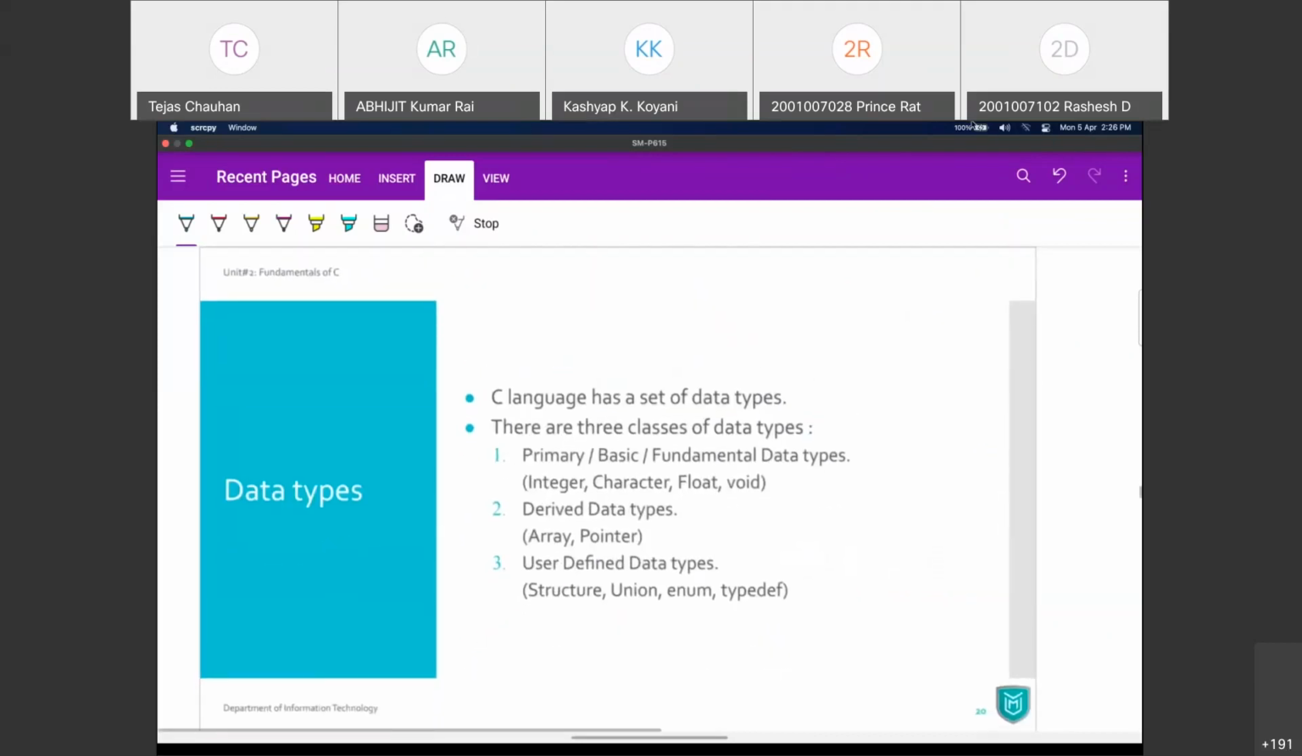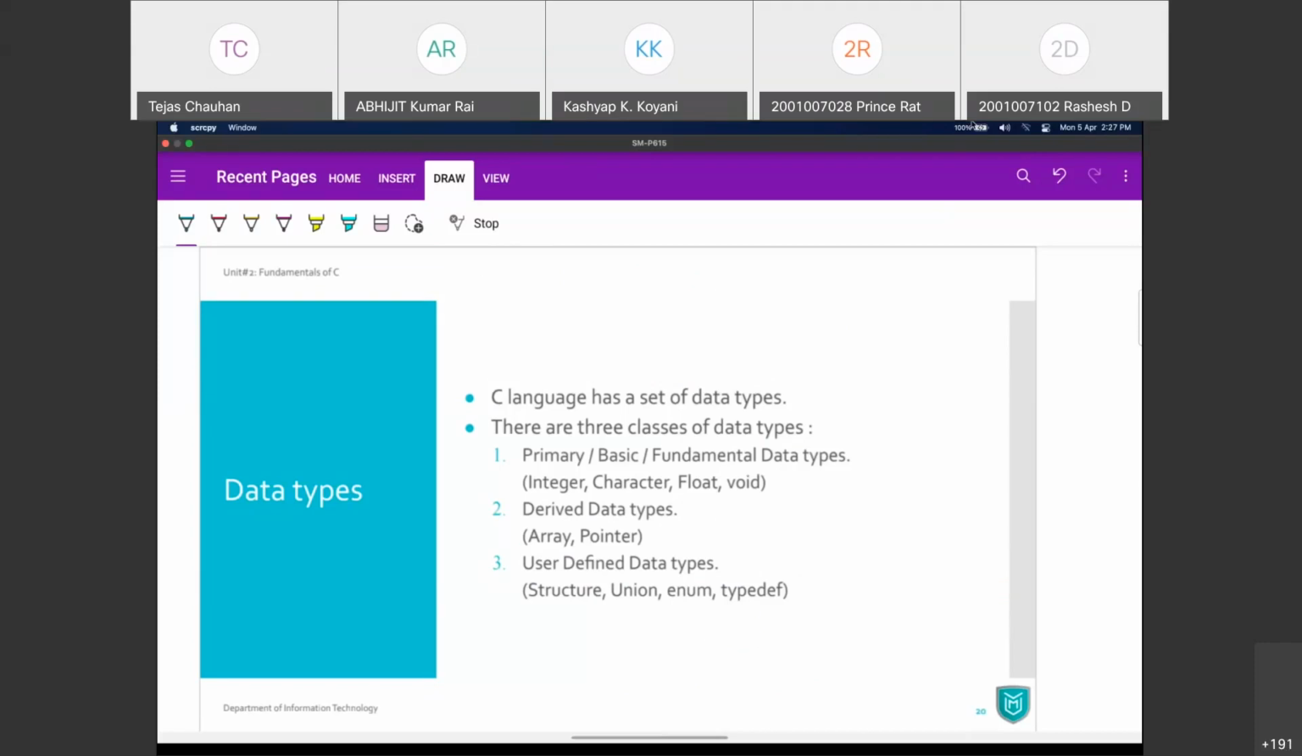Next, to look at the identifier, we first need to look at the data types, because these data types are actually keywords. When we are going for variable declaration, we are going to use an identifier, and before that identifier, we are going to use a data type. So let's have a look at what data types are supported by C language.